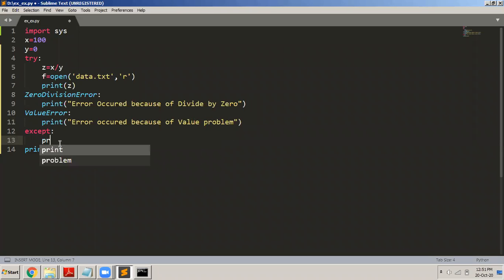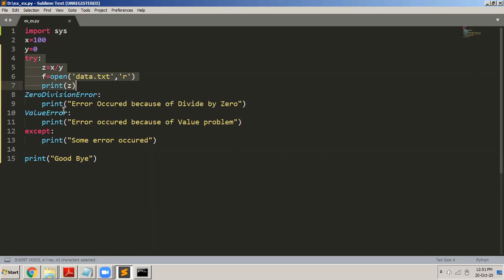And finally, let us say an error has occurred because of some problem. It is not because of division by zero, and it is not because of value. Some other error. Then you can always write this except clause here: some error occurred. So now you can see that I have one try block and multiple catch blocks. In the sense, I don't have to call them catch blocks; in Java we call them catch blocks. But I have different blocks here which will get executed when different types of error occur.